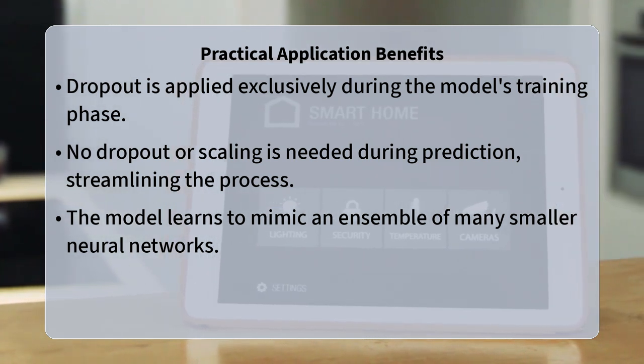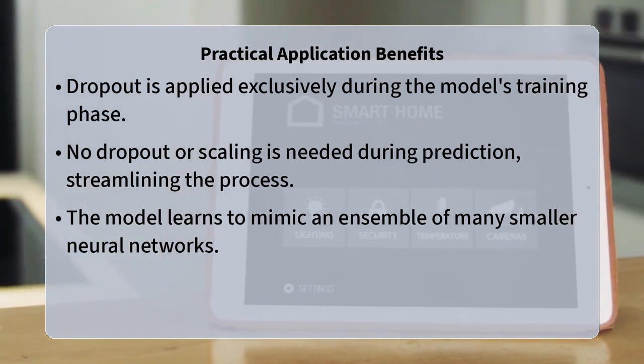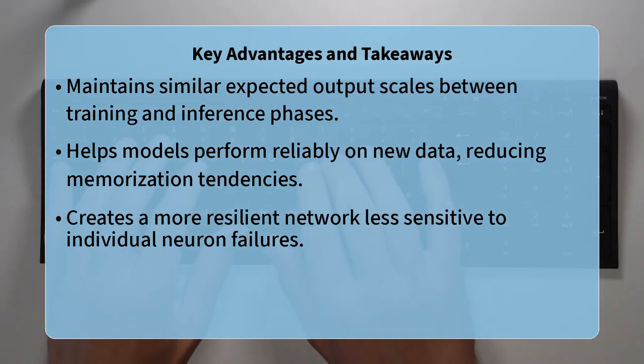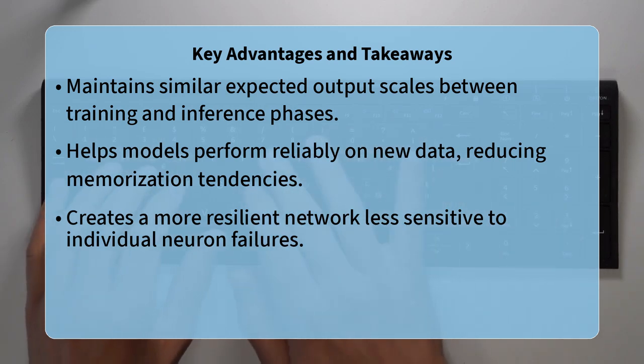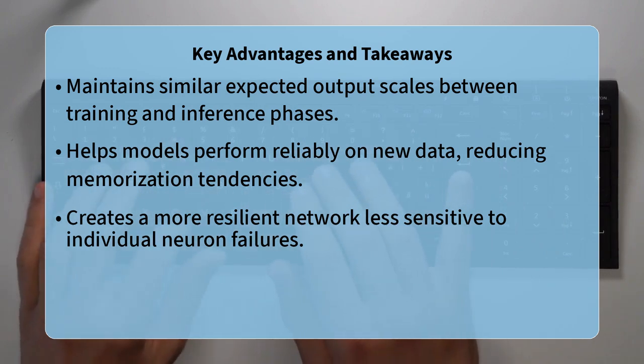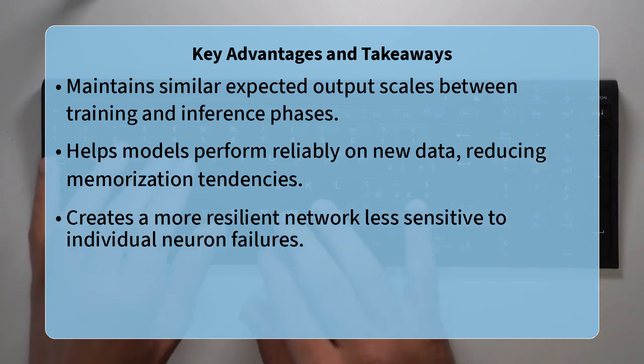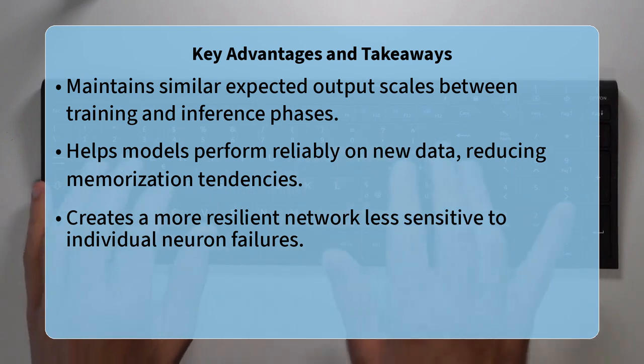This elegant method stands out because it allows for a more consistent expected output scale between training and inference, which simplifies the model architecture and reduces the need for additional scaling layers after training. It's like training a team where every player occasionally sits out, making each individual player more versatile and ensuring the team can perform well regardless of who is on the field.